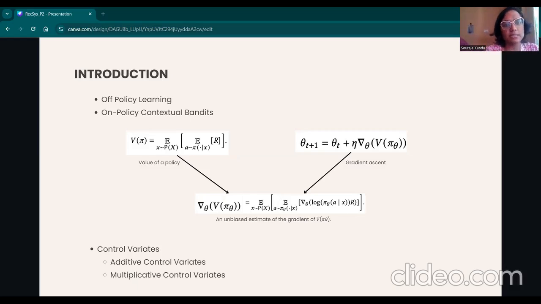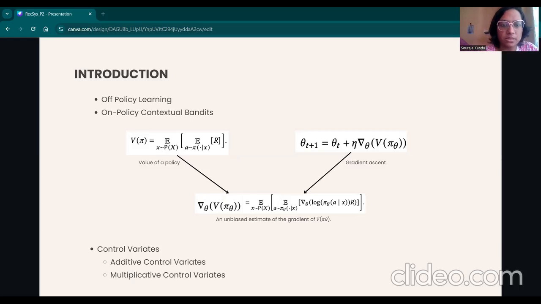We can see that this estimate of the gradient of V pi or the expected reward is unbiased. But because of the high variance of the reward R, this also has a high variance. Our target is to reduce the variance of the expected reward.